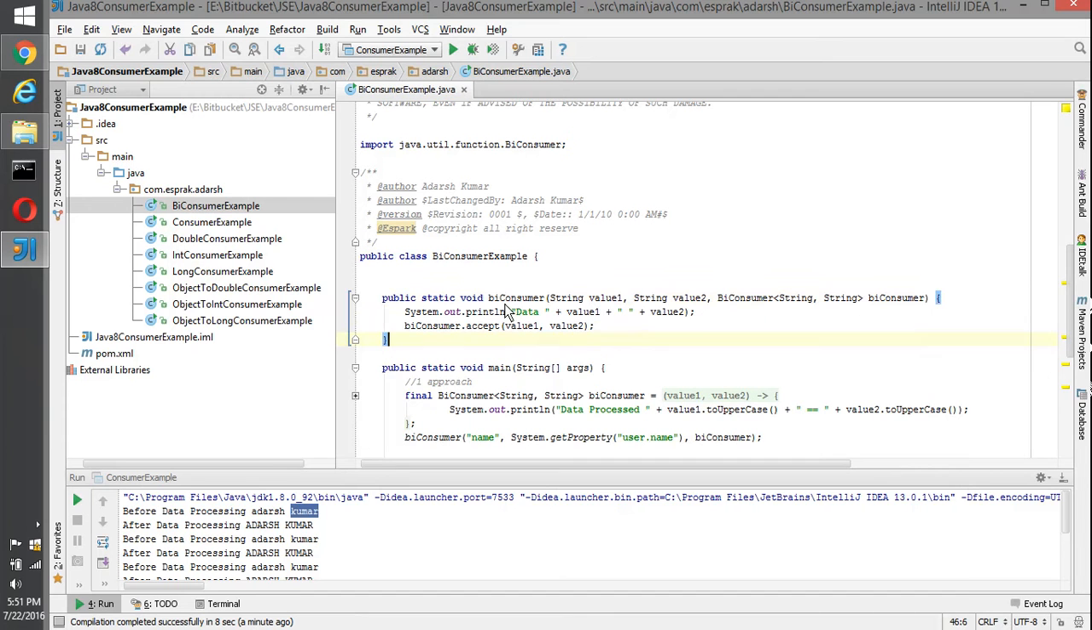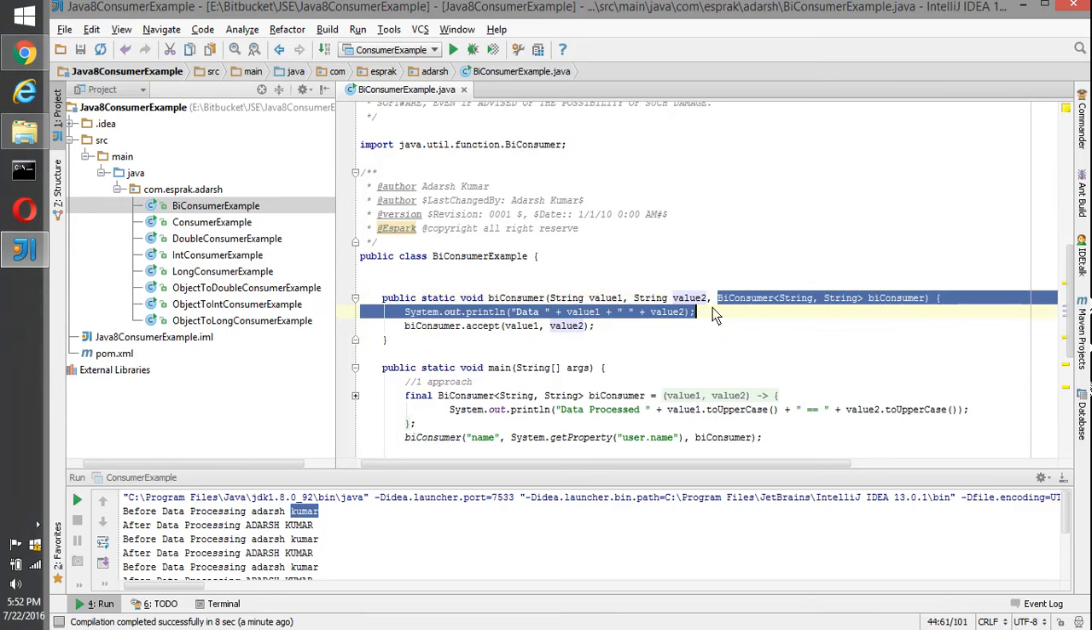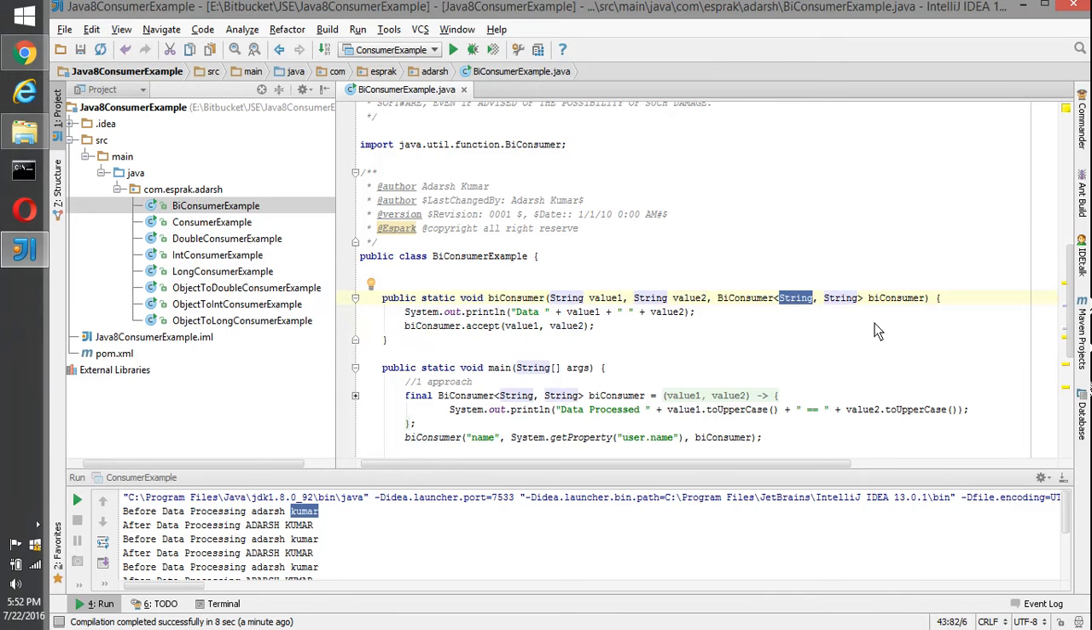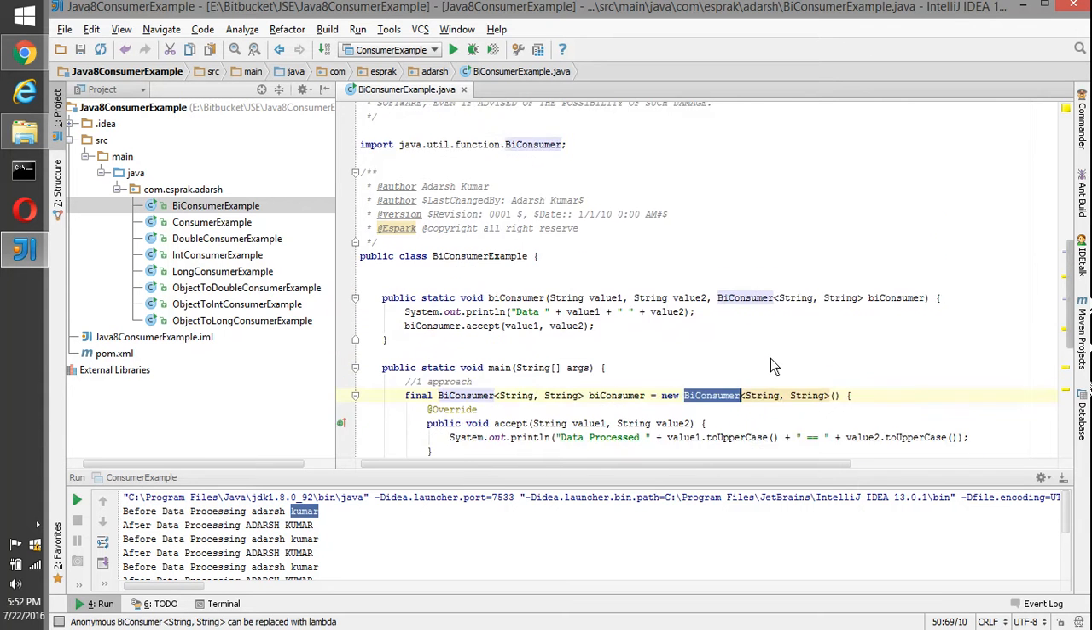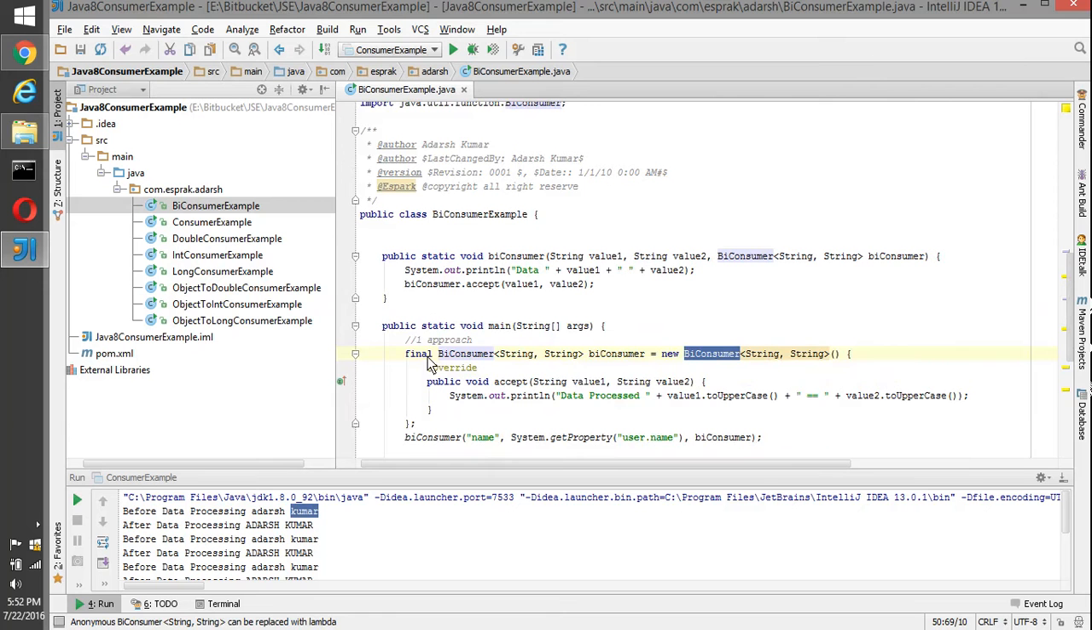So here you can see that I'm having a method biConsumer which takes two parameters, value 1 and value 2, and it accepts a BiConsumer implementation which should be bound with the string data type, and it calls the accept method on that. For the same thing, what we need to do is provide an implementation in the first approach, where we provide an implementation of BiConsumer, override the accept method, provide the functionality, and then pass it as a parameter to this.